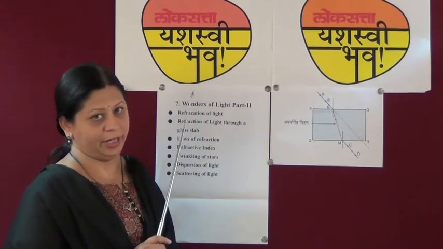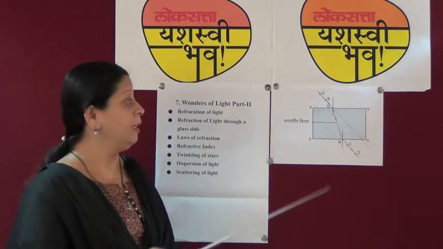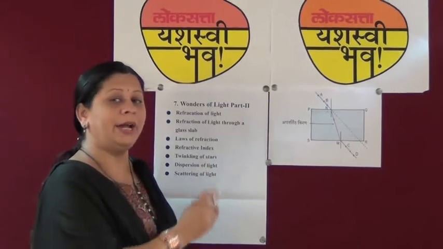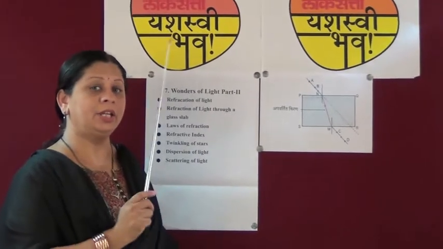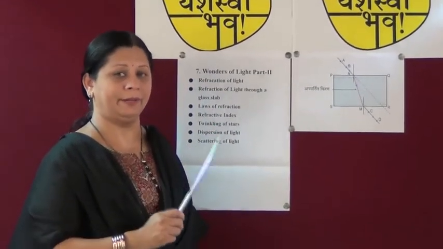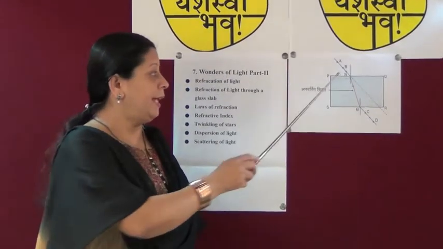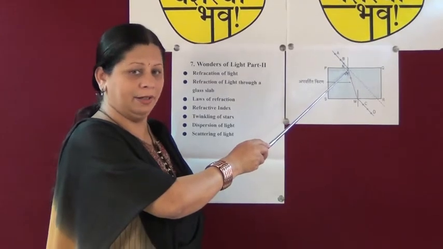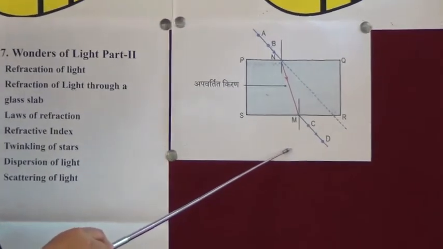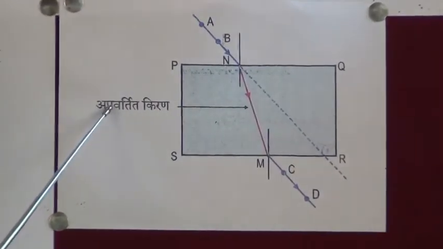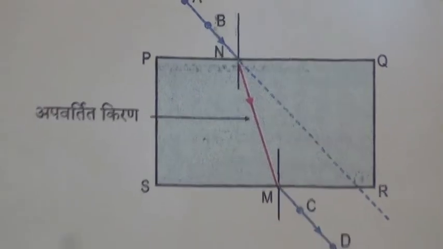Now second law of refraction says that here we have to see ratio of the angles. Suppose I is angle of incidence and R is angle of refraction. Then the ratio of sin I to sin R is always constant. Sin I is sine of incidence angle and sin R is sine of refracted angle. Sin I upon sin R is constant and that constant is called as refractive index.